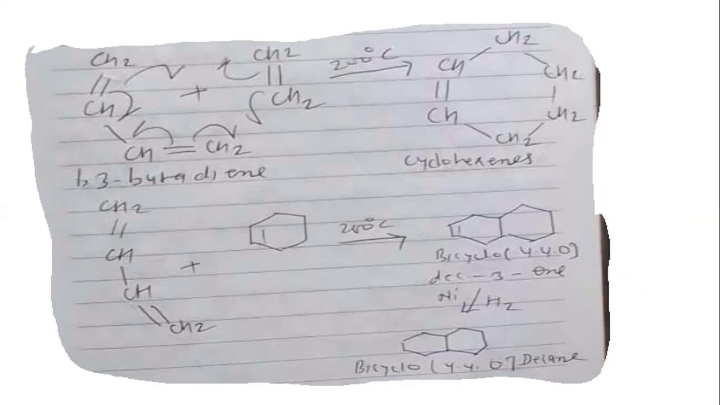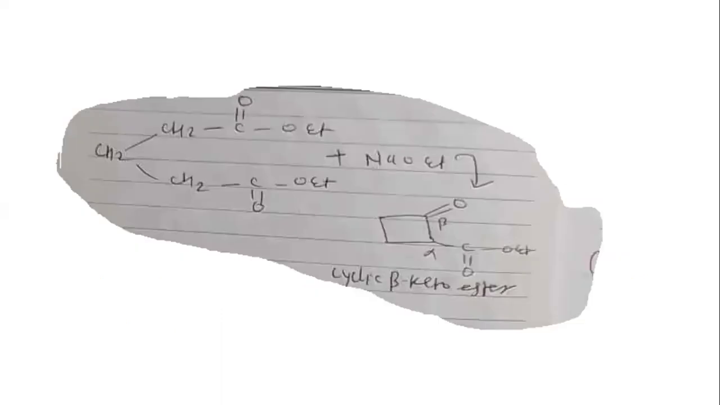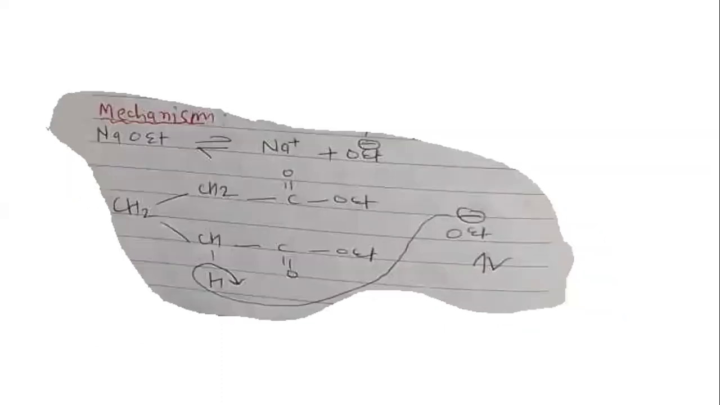And from the Dieckmann reaction, it is an extension of the Claisen condensation reaction in which diesters are treated with a base, that is, sodium ethoxide or methoxide. Intramolecular condensation reaction occurs to give a beta keto ester, known as the Dieckmann condensation reaction. The diester in the presence of sodium ethoxide produces a cyclic beta keto ester.